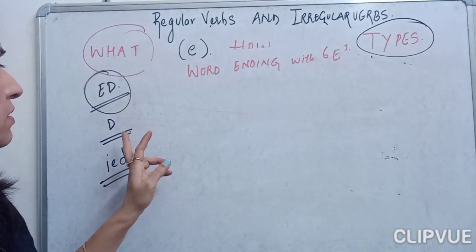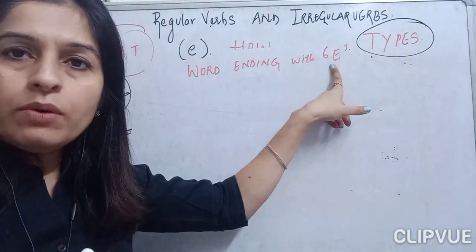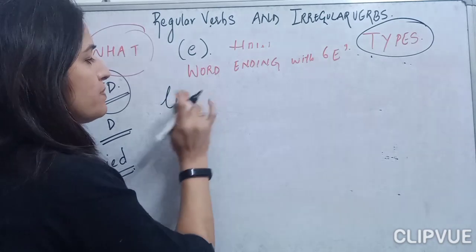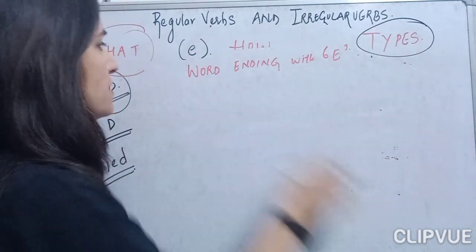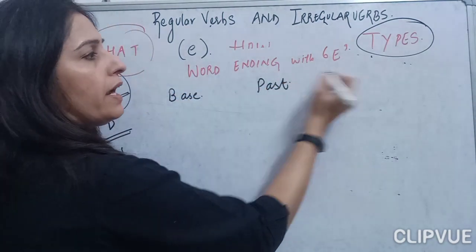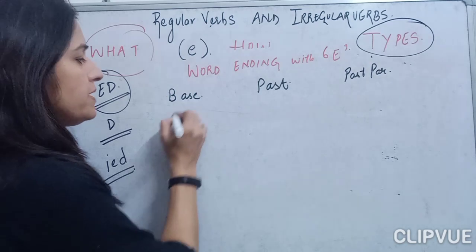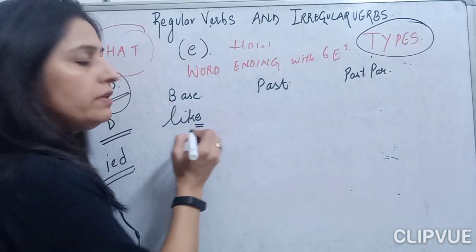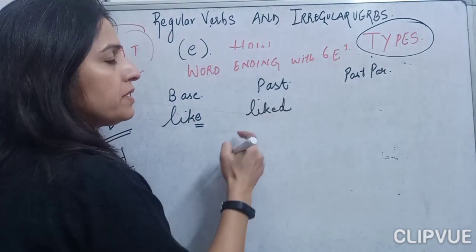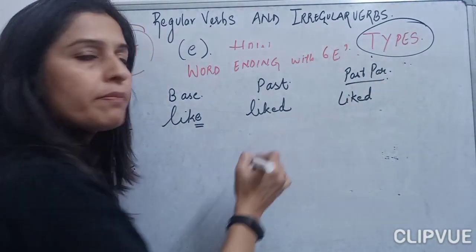So now let's read those regular verbs which end with the letter E and how we change them. Suppose this is my base form, my simple form, then my past tense and then my past participle. Here, suppose I take a word like light that ends with E, I add D and change it. So it will be written as lighted in the past, and the same in the past participle.